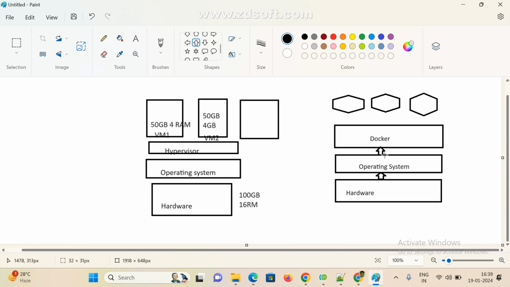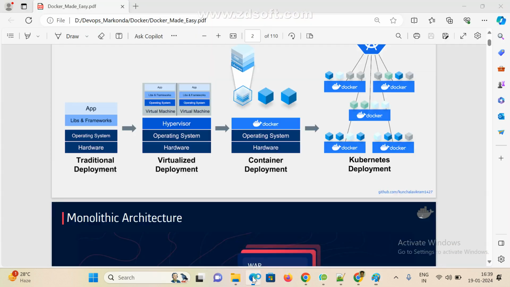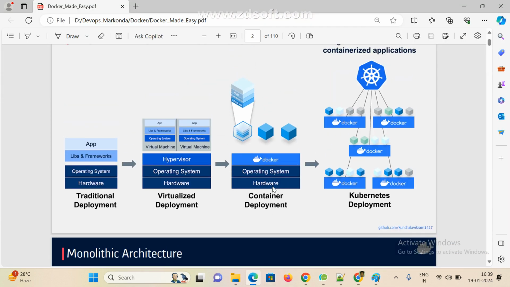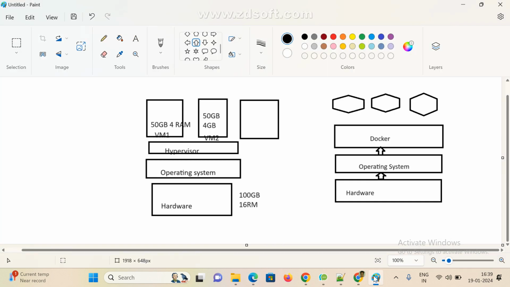So same story. How it will work means, see here, this is the hardware and operating system. In Linux we are simply calling it the kernel, but in Windows we call it the operating system, right? On top of it we are going to install Docker. This is one small package, and with the help of it we can create multiple containers. Here, one container for Tomcat, one container for Jenkins, one container for DB. We can create as many as you want.